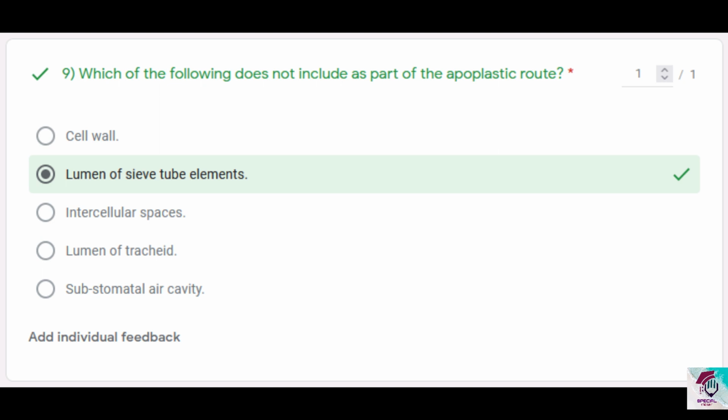it's incorrect because sieve tube elements are living cells. They do have lumen, and usually we say that their cytoplasm is also peripherally bound as a layer to the plasma membrane. That is so that there's more free space for conduction of the phloem sap. But then again, it's a living cell, and according to definition, it is not part of the apoplastic route. So answer is 2. Question 10.